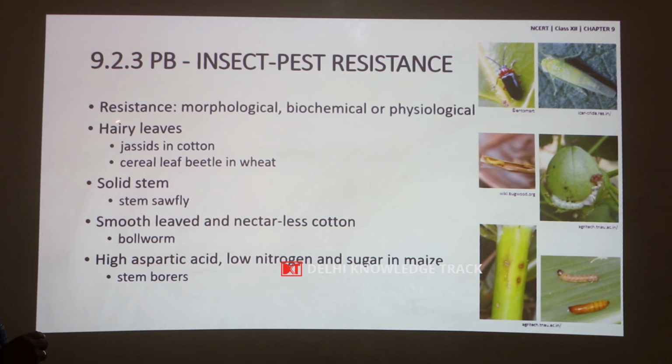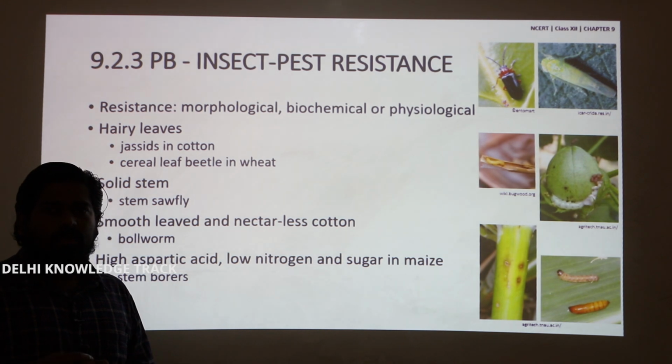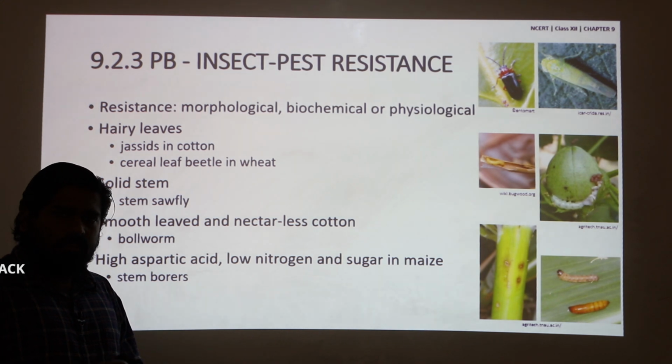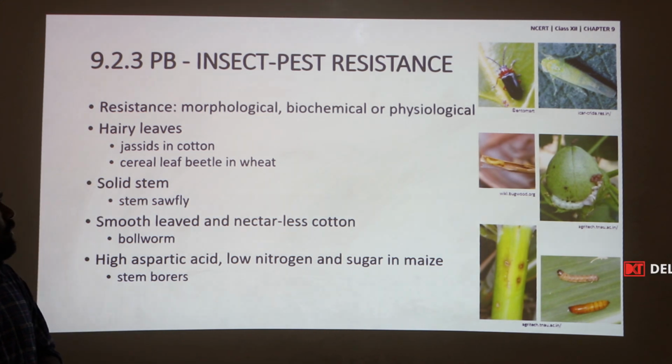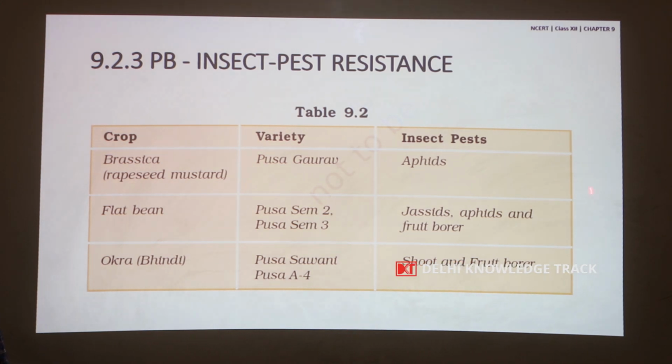So, these are the morphological and biochemical traits which are to be identified in plant breeding among different lines, and then those lines are selected for crossing, which could improve resistance against insect pests. This is a table showing the varieties of crops in which resistance to these pests has been improved.